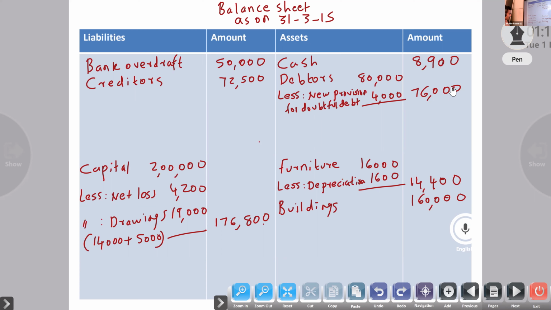Next, you have to look at each adjustment. First, closing stock, we know that is an asset, 36,000. Second adjustment, private purchases, that we already wrote. Third, new provision, already wrote. Signboard we didn't write.